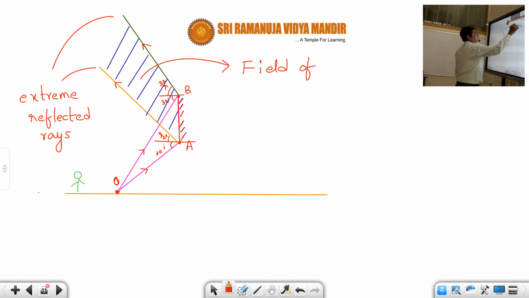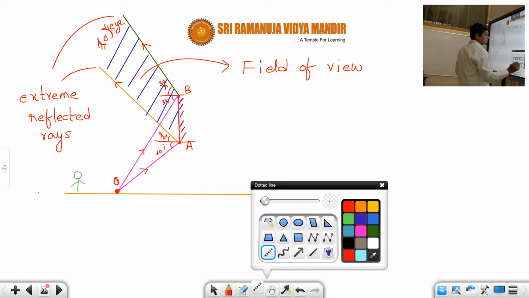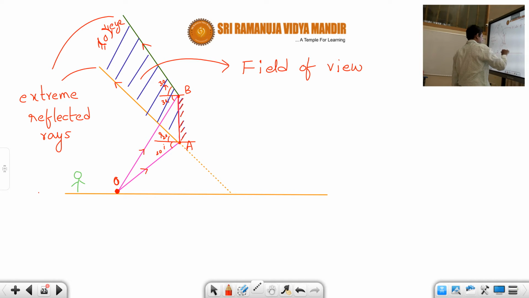That means if you want to see the image of this object, then you have to place your eye here only, in this field of view. Suppose let's say this is your eye. If your eye is here, then only you can see. How can you see, students? Just extend these rays. That's all. When you extend these rays, they'll meet here. Similarly, when you extend this ray, that ray will meet here. So you'll get directly the image point. This is called the image of that object.